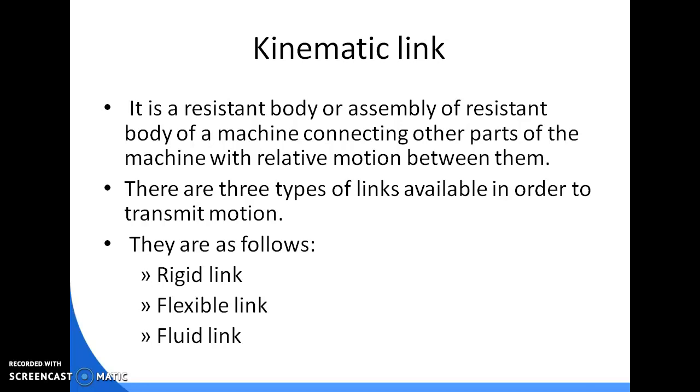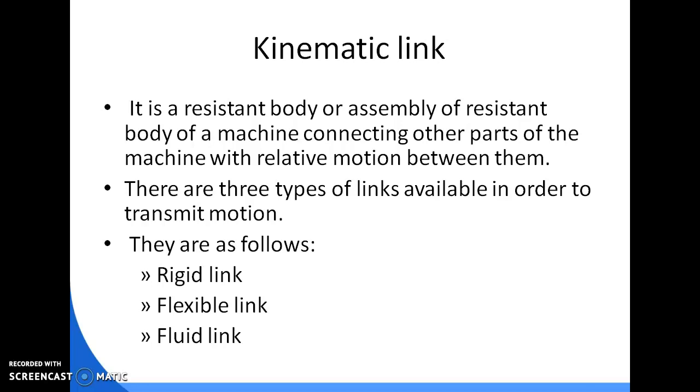In a machine or mechanism, the most important part is the kinematic link. A kinematic link is a resistant body or assembly of resistant bodies of a machine connecting other parts of the machine with relative motion between them.